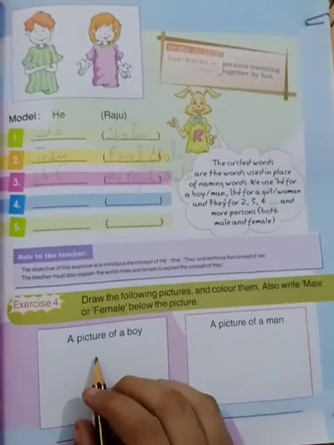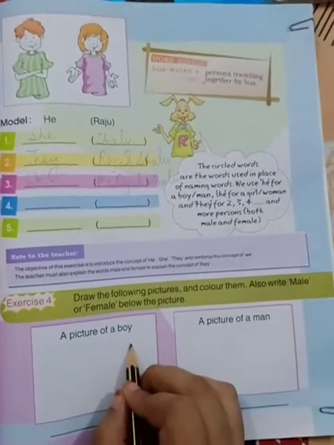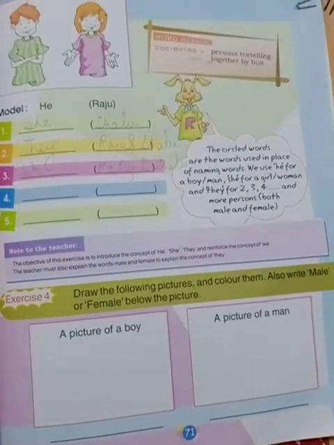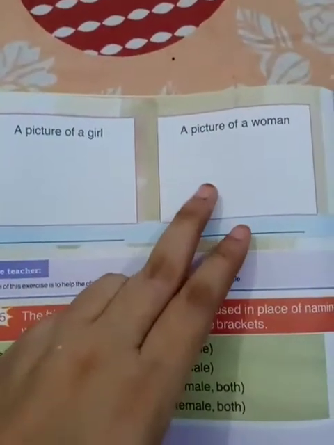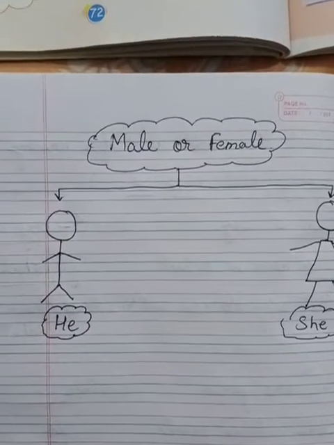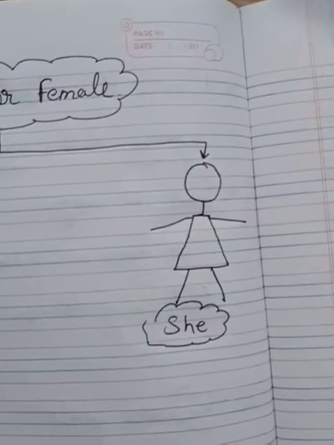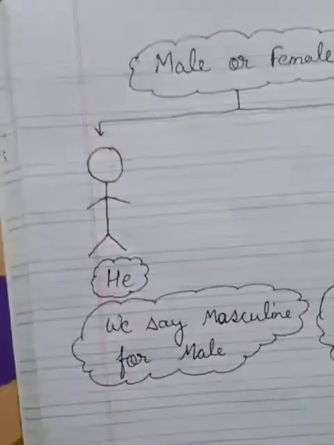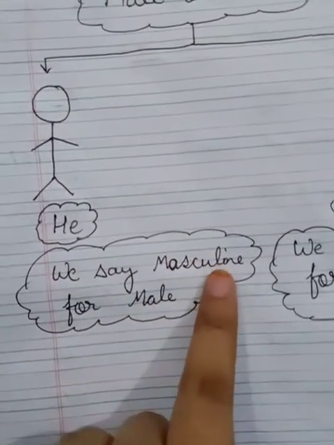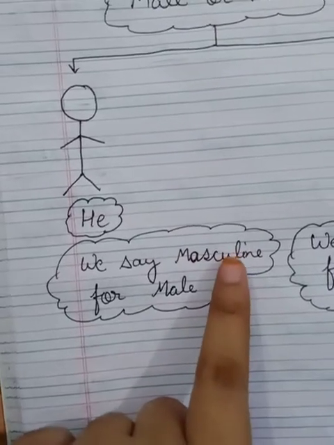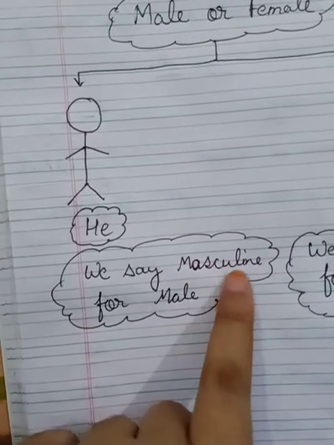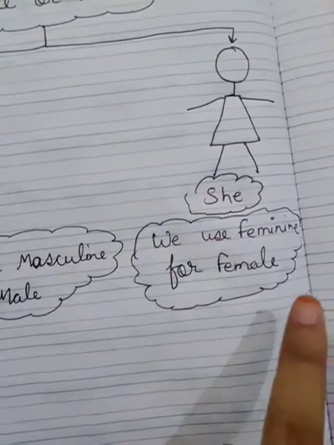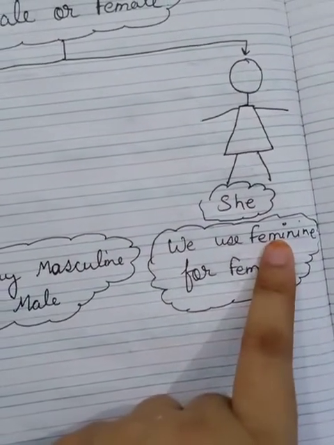Now next, draw the picture yourself: a picture of a boy, a picture of a man, a picture of a girl, and a picture of a woman. Do it in your book. Now we will learn about male and female. So we use he for male and she for female. Male is also called masculine, like our father, boy, man. And female is called feminine.